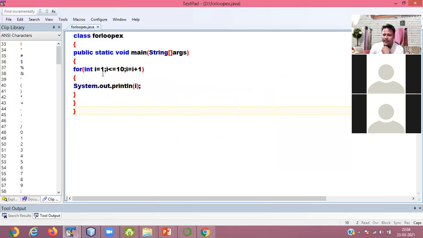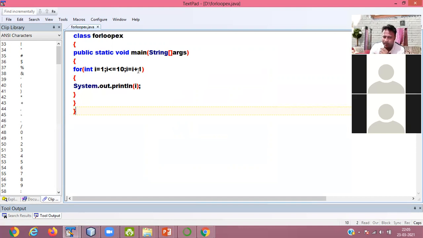So first I define a class, then main method. For int i equals 1, 1 is less than 10, condition is true, it is printing 1. Then here we define increment and decrement.